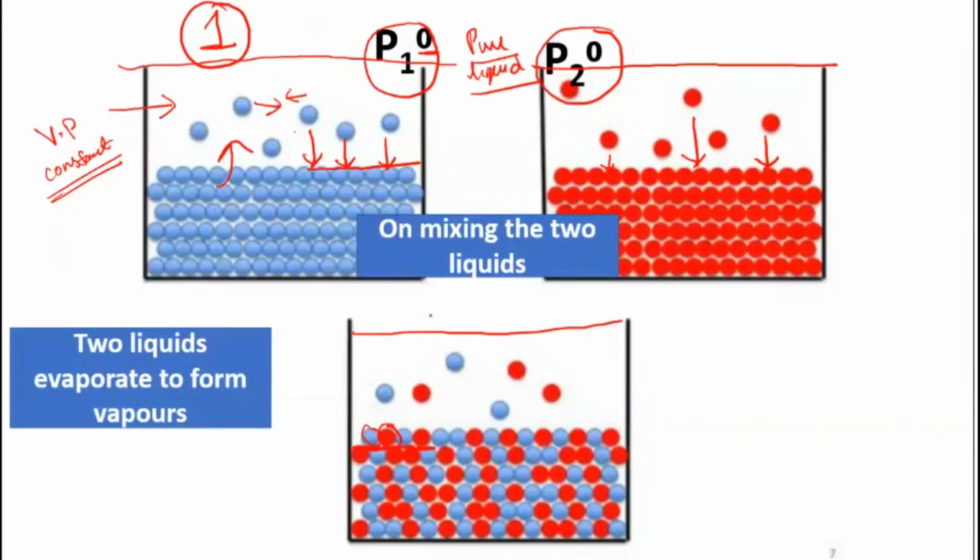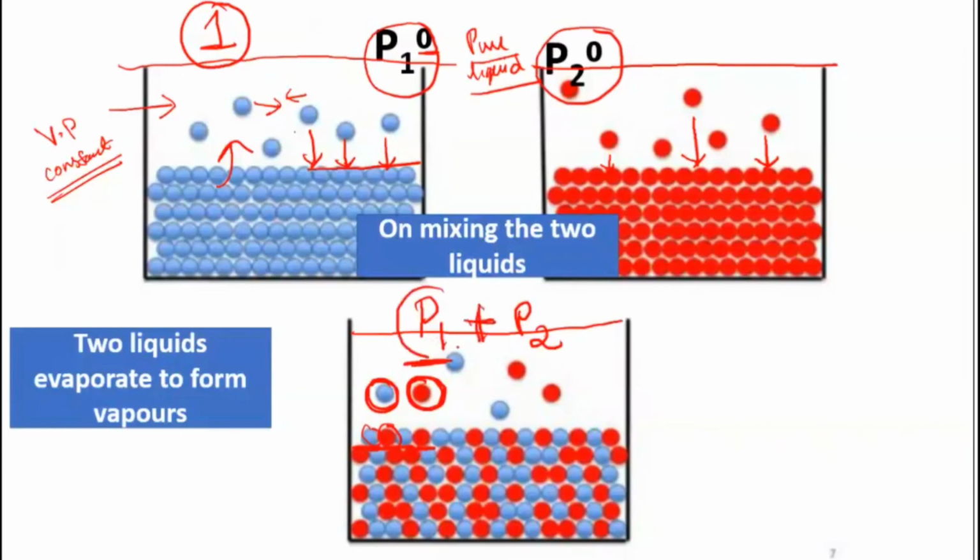So total pressure, if you are calculating, that will be P1 plus P2. Partial pressure exerted by the blue molecules and partial pressure exerted by the red ones. So a little bit of pressure is because of the blue molecules and a little bit is because of the red ones. Total pressure will be P1 plus P2. That's the total pressure exerted.